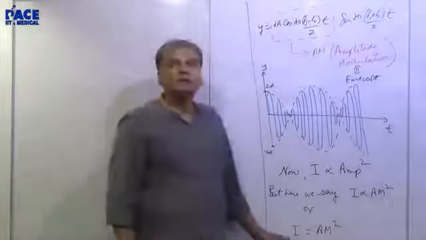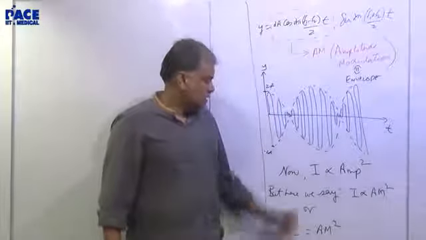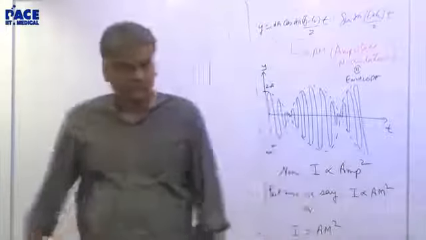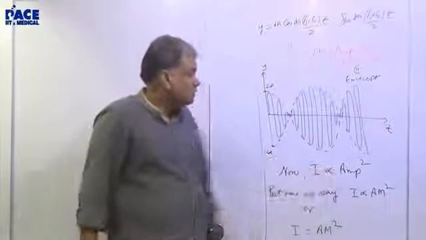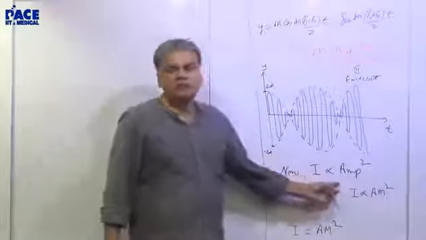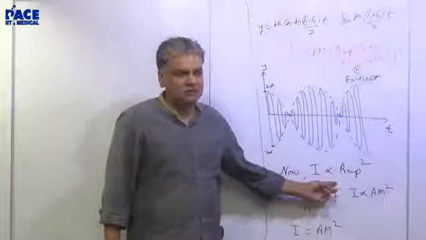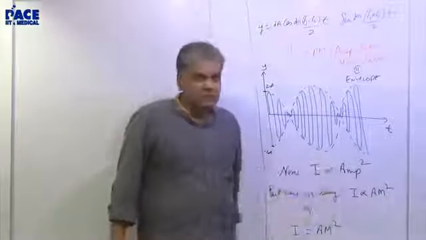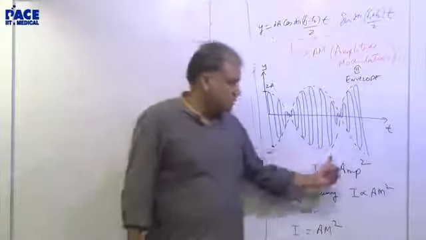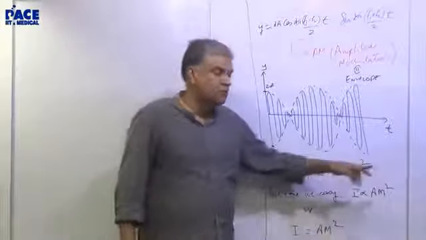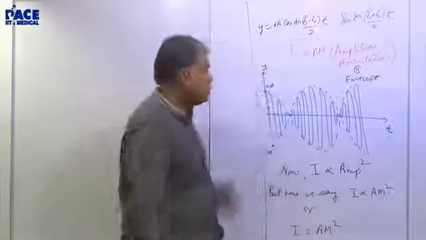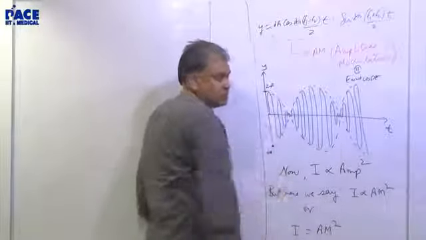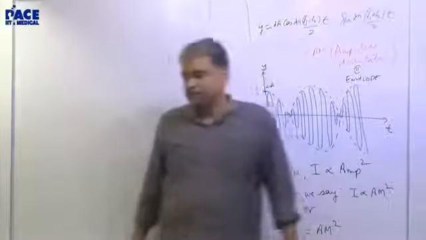See, the intensity is supposedly proportional to amplitude square. Okay? Because we know the formula is half rho omega square a square c, we develop that. So, intensity proportional to amplitude square. In this case, we say intensity is proportional to amplitude modulation square. We only look at the outer ones and not the quicker changes. We take the slower changes. Why we do that? Let's see.